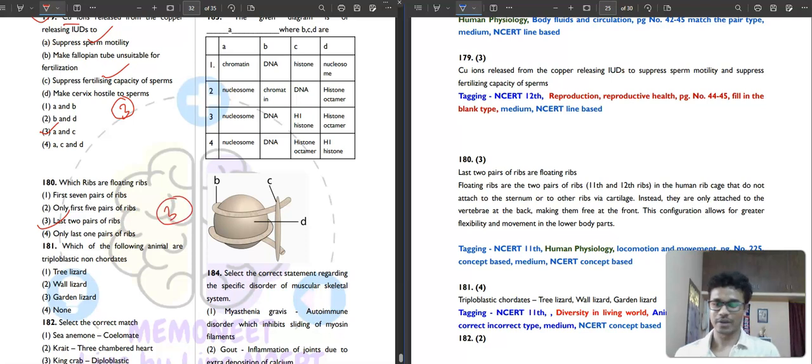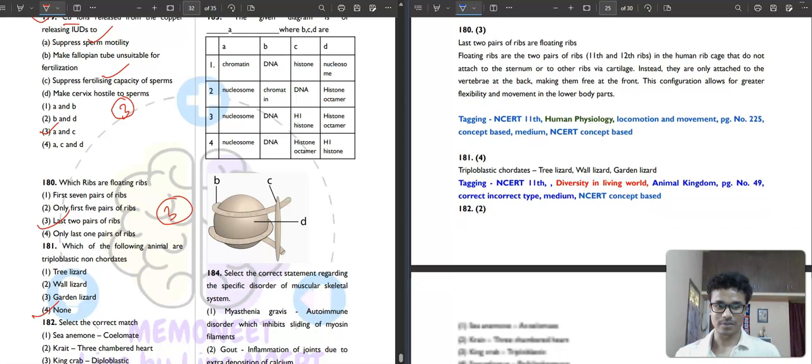Then question number 181. Which of the following animals are triploblastic non-chordates? Tree lizard, wall lizard, garden lizard, or none? So it is saying triploblastic non-chordates, so what will it be? It will be none. Tree lizard, wall lizard, garden lizard are all triploblastic chordates. Non-chordate I can't see.